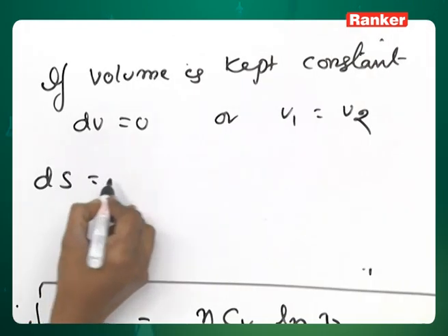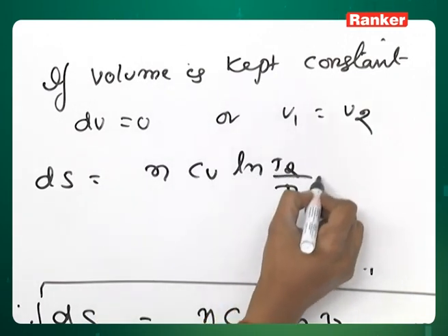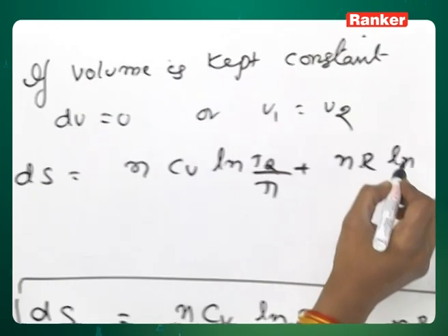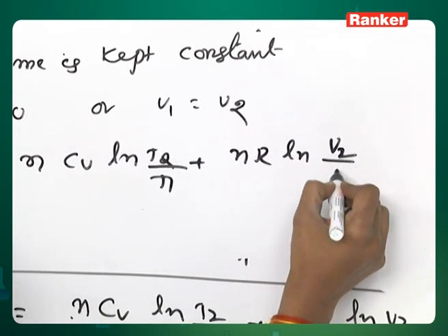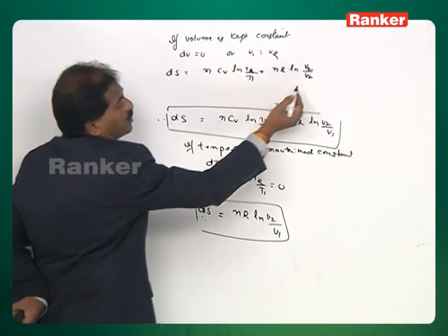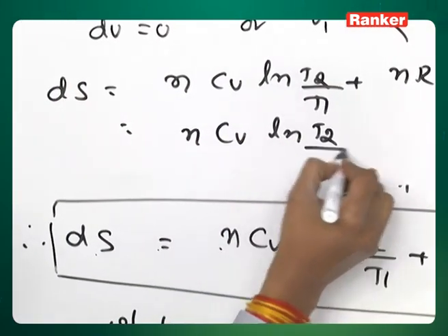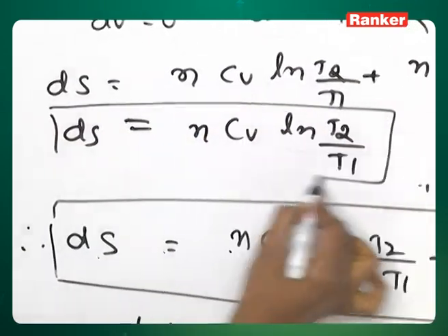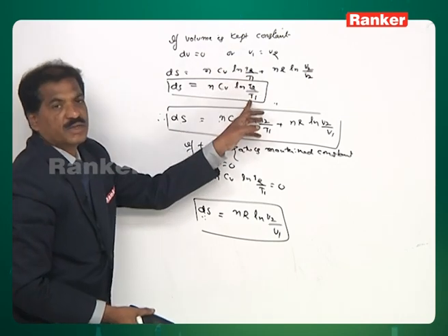Therefore, del S is equal to nCV ln T2 by T1 plus nR ln V1 by V2 by V2, or this expression becomes 0. Therefore, nCV ln T2 by T1. This is the expression that is used to calculate the entropy change when the volume is kept constant.